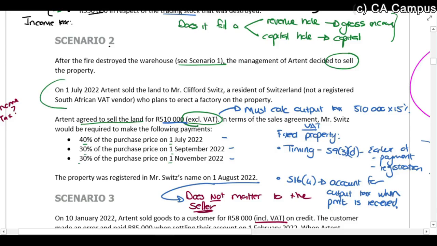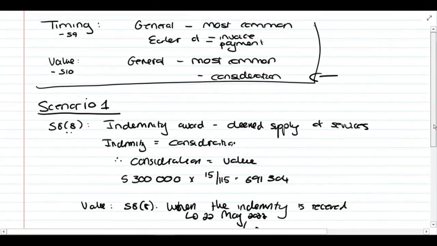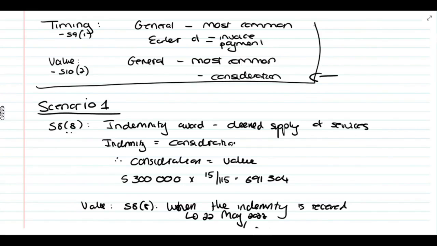So they sell that land to Mr. Clifford Switz for $510,000 excluding VAT. He has to pay 40%, 30% and 30% on these dates. Okay, now guys, actually I just thought about it now before I continue. This timing rule is section 9.1, and the value rule is section 10.2, where we see these specific rules. So just again for your reference sake.